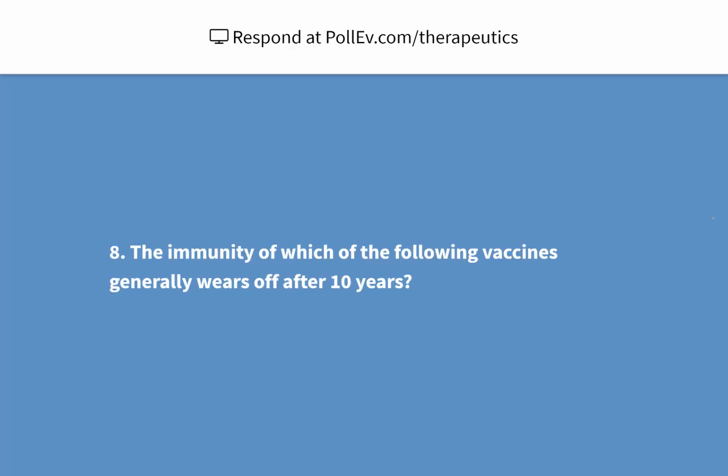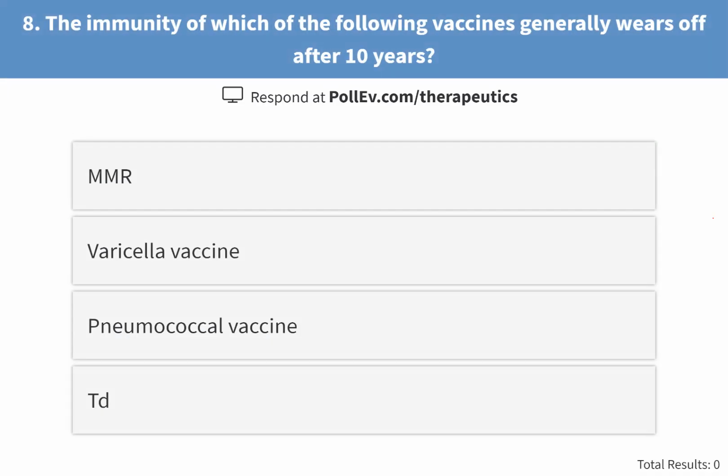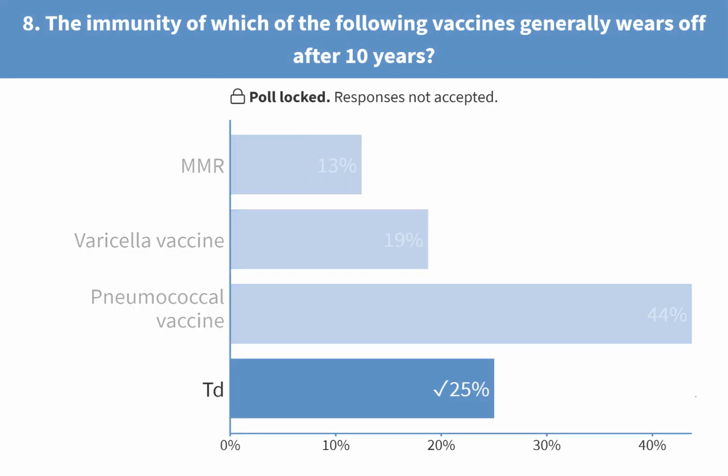Question 8. I did not mention this one, but let's see if you can guess. The immunity of which of the following vaccines generally wears off after 10 years? What that means is, when you give the vaccine, you get immunity for 10 years only, but after 10 years, you need another dose of this vaccine. MMR, varicella vaccine, pneumococcal vaccine, or Td? Come on. It's Td, tetanus diphtheria. It needs to be repeated every 10 years.